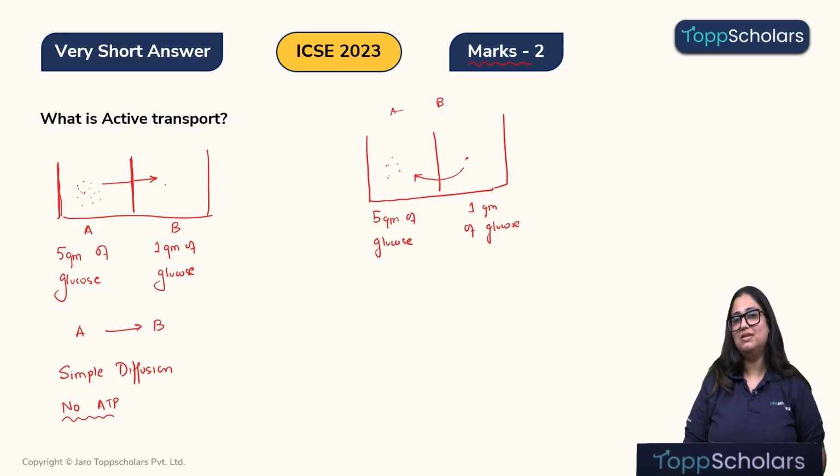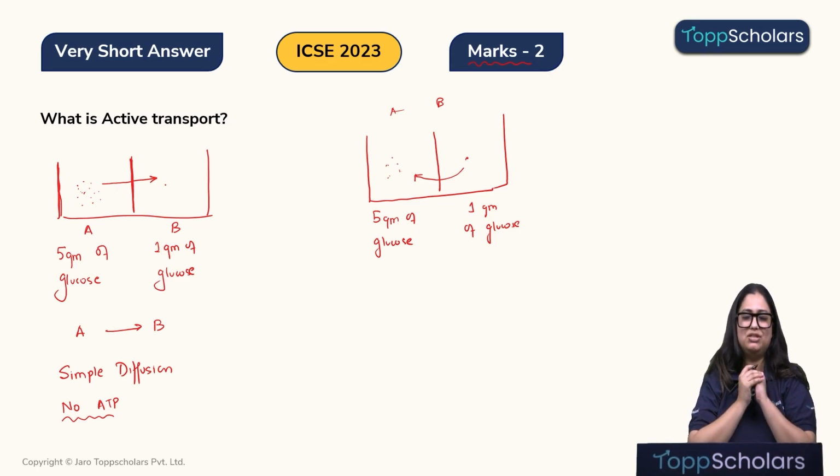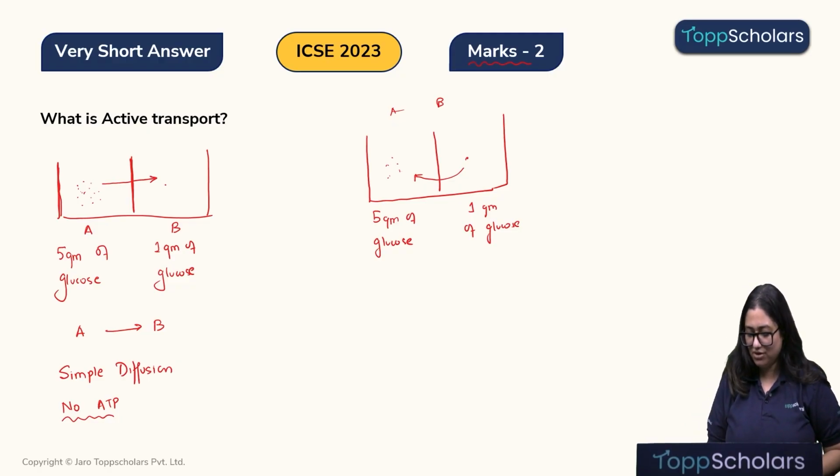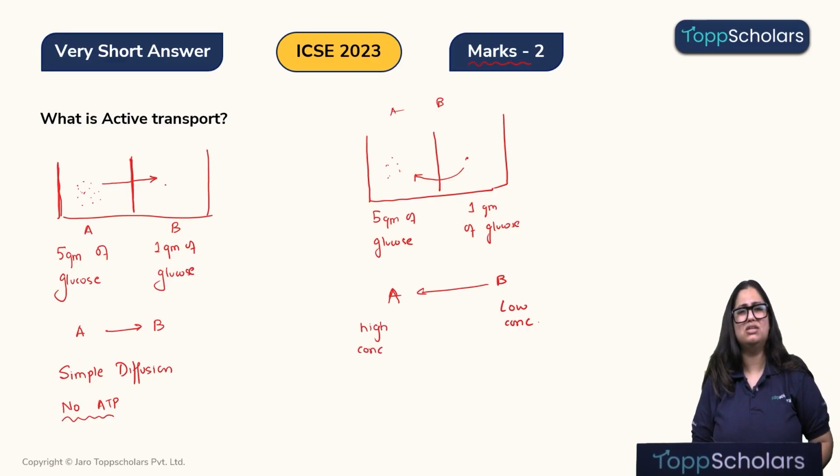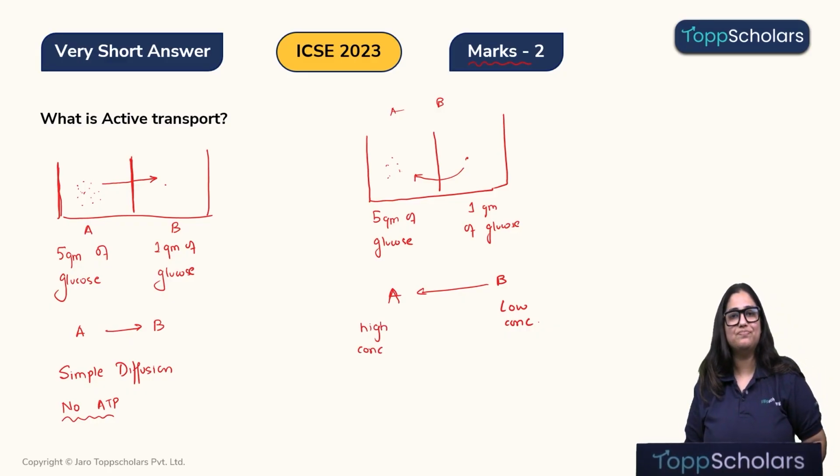That is also possible, but it needs a push because you are going opposite to the law of nature, right? If I want the movement to take place from B to A, that is from low concentration to high concentration, this is not going to happen on its own because this is going against nature. Yes or no?